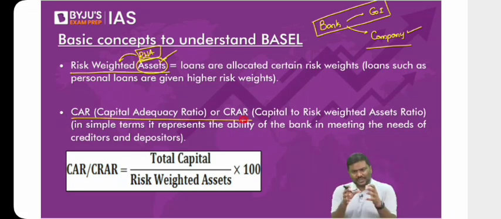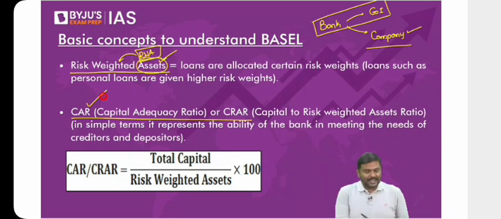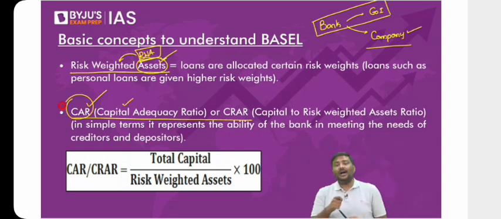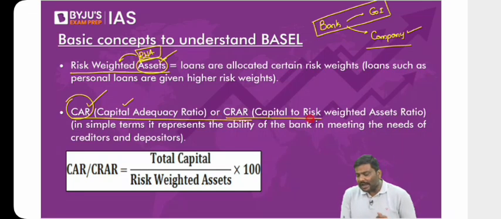I hope you understand this. Once you calculate your risk-weighted assets, the bank has to maintain a certain minimum amount of capital. And the minimum amount of capital maintained by banks is referred to as the capital adequacy ratio, or capital to risk-weighted assets ratio.